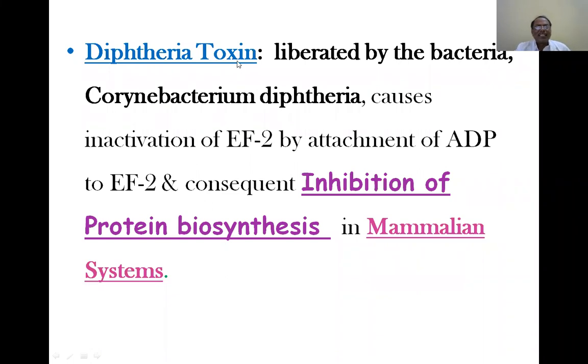Another one is diphtheria toxin. This inhibits protein biosynthesis in mammalian systems. Diphtheria is caused by a microbe, Corynebacterium diphtheriae, which can affect children, and it acts through inactivation of the elongation factor. So this is the mechanism. Diphtheria produces a disease which used to kill children in enormous numbers, and a vaccine was synthesized, and it got a Nobel Prize.